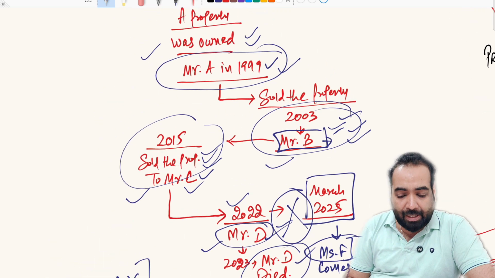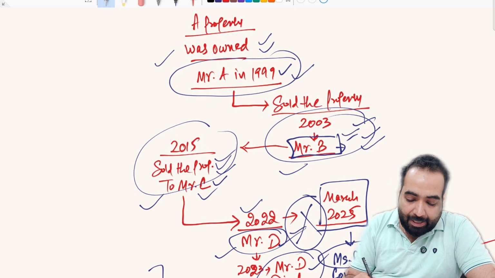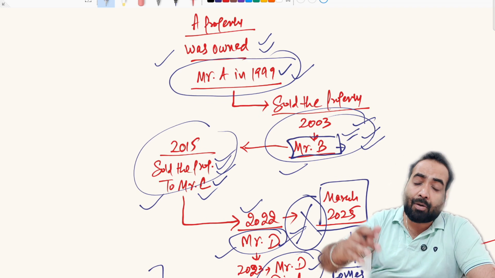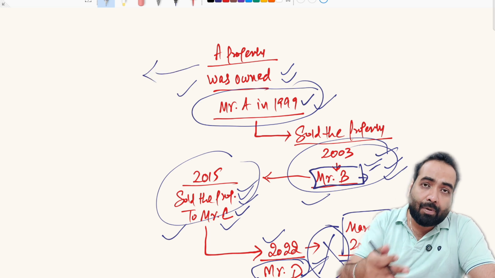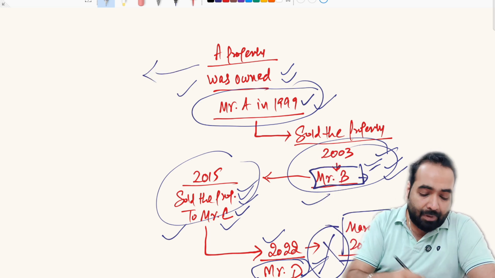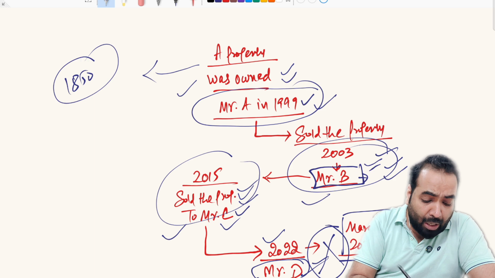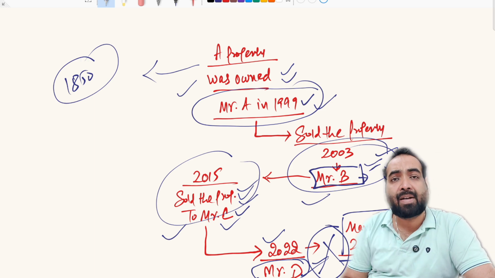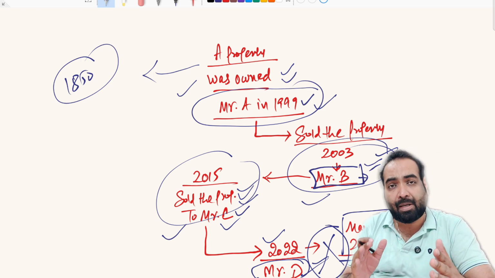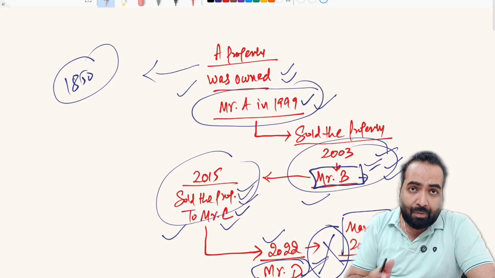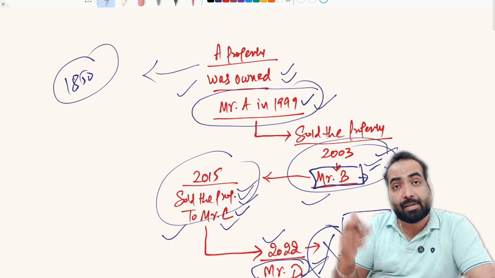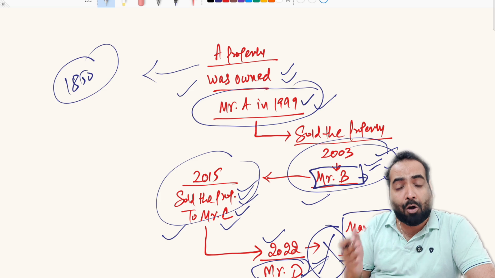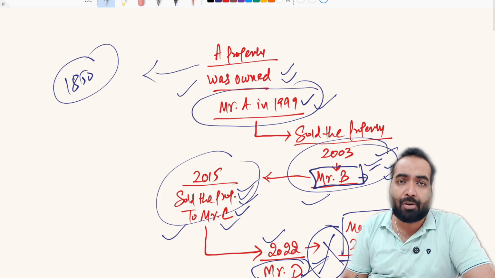So the next question arises that this chain can be 100 or 200 years long. That chain can continue from since 1850. So how much old record should be vetted by the lawyer? There should be some limit, na? The lawyer should vet the record of last 10 years, 20 years, 30 years, 50 years, 70 years, 100 years. How much old record should be searched by the lawyer?